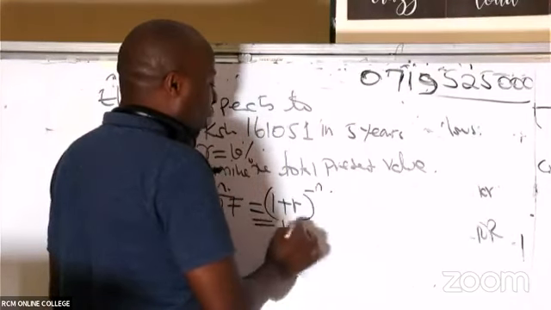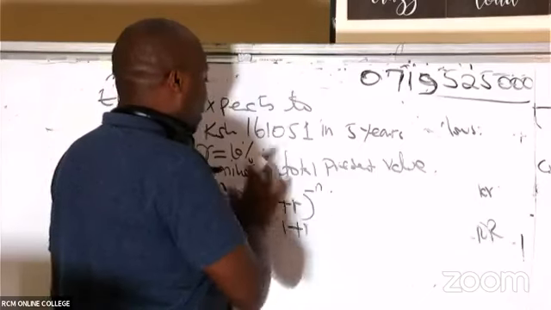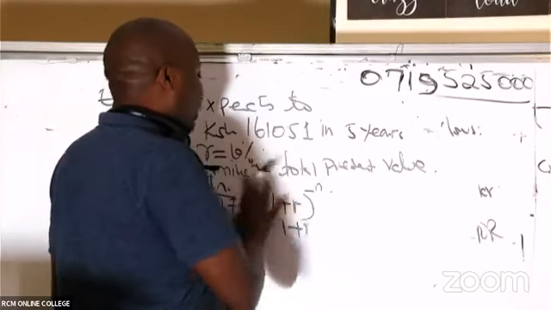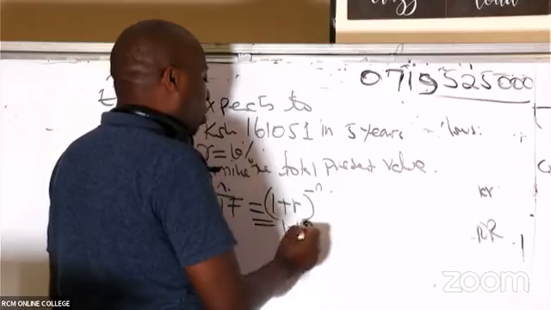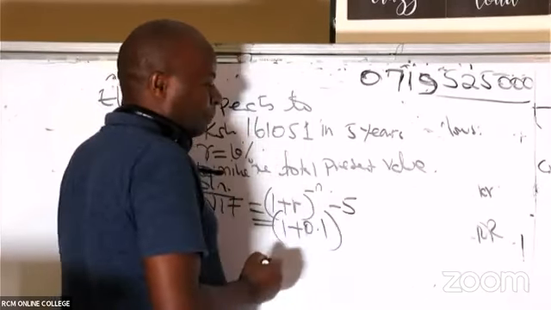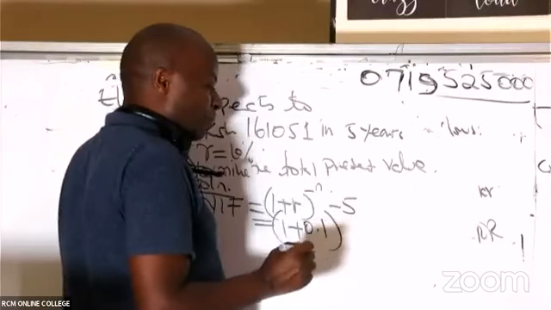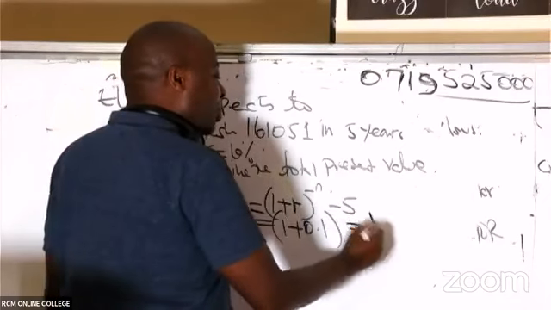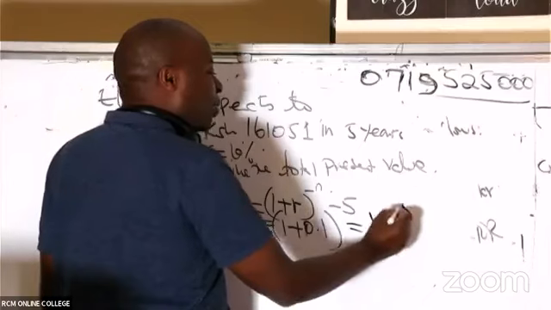So this here will be 1 plus R. My R is the rate of return, the rate of interest. It is also known as cost of capital. The cost of capital is 0.1, raised to negative 5 because n is the time period. So, ladies and gentlemen, this will translate to 1.1 raised to negative 5.